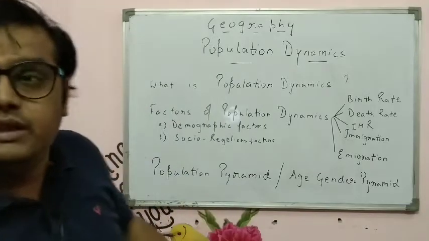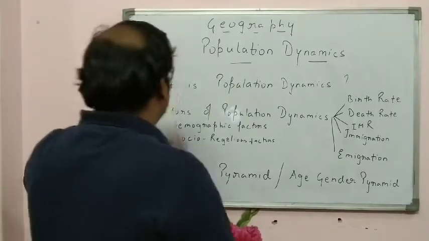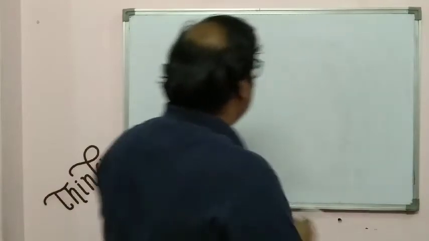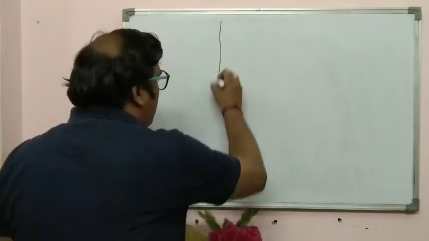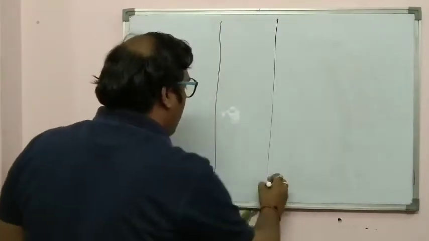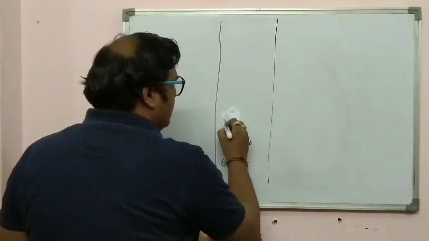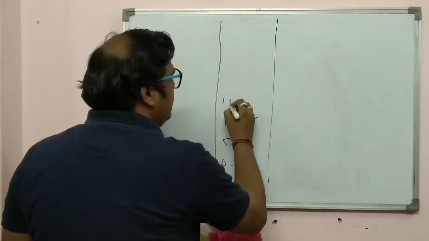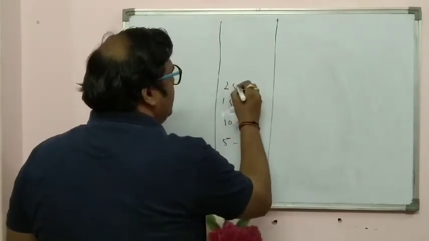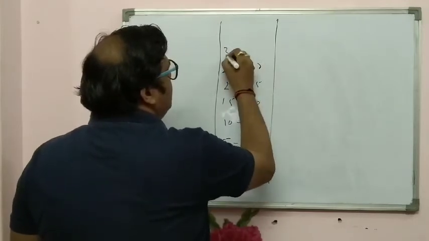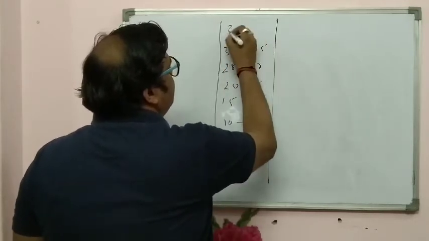Suppose I show you an example and then we'll wind up this topic. Suppose 5 to 10, 10 to 15, 15 to 20, 20 to 25, 25 to 30, 30 to 35, 35 to 40.